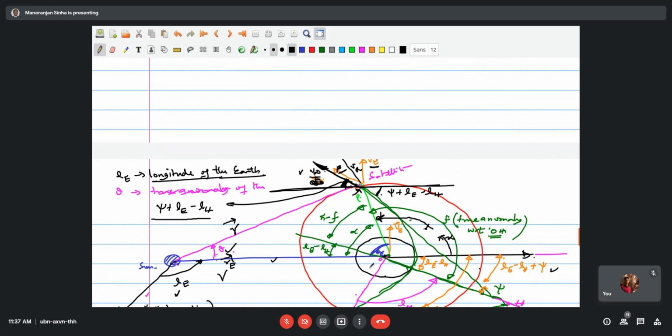Yes, sir. Okay. Sir, so beta is nothing but half of the angle between V earth and V infinity. Yes, yes, we expect that using the parallelogram. Okay, sir.